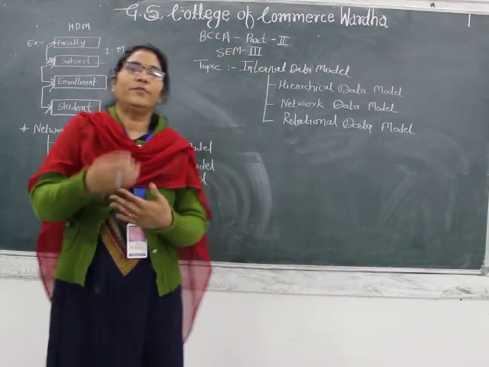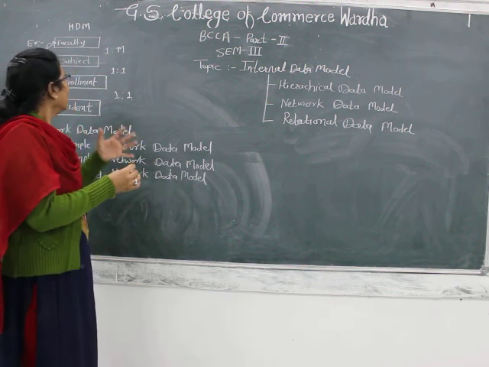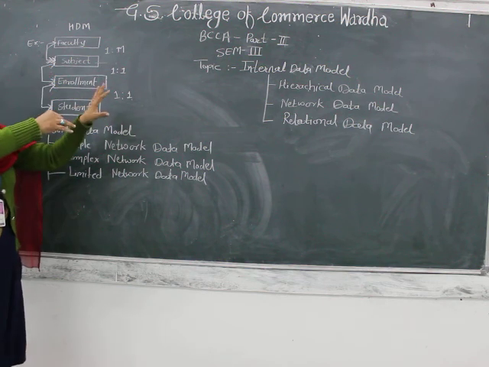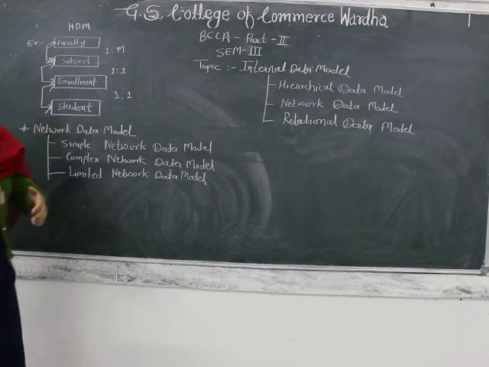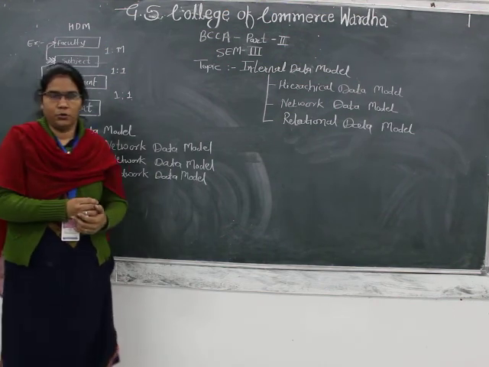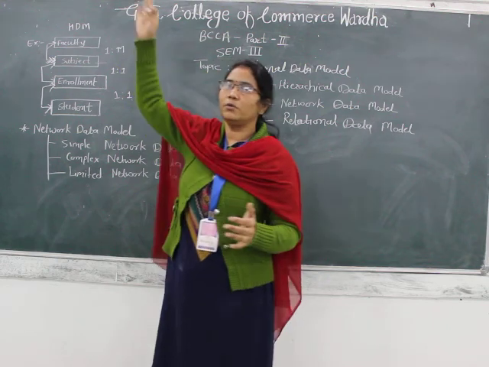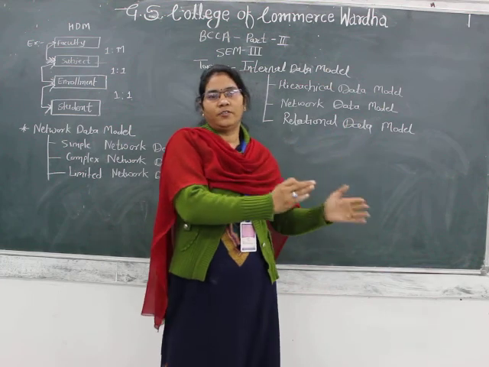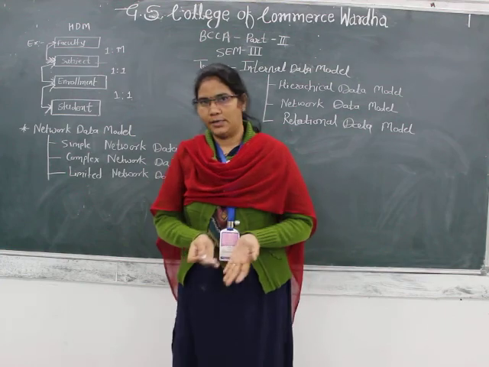Again, there may be a situation where particular data is not mapping here. At that time you can change the association and also change our entity. So you can change the hierarchical data model into another form, so that the actual need of that particular organization to transfer the data will be satisfied.